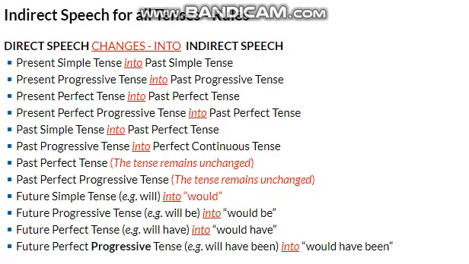I have told you that past perfect and past perfect continuous tense remain unchanged. In all the future tenses we would change just this auxiliary verb will to the auxiliary verb would. As you can see, future simple tense will into would, will be into would be, will have into would have, and will have been into would have been. Let's discuss all these tenses with examples, then it would be more clear to you how we change a sentence from one tense to another one.